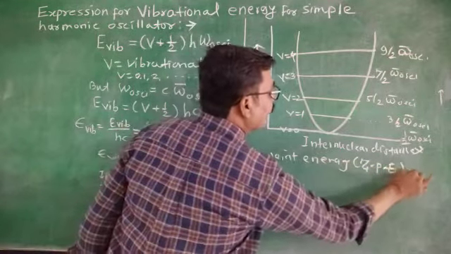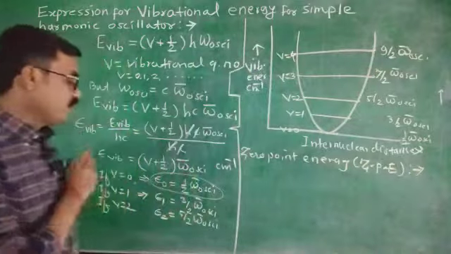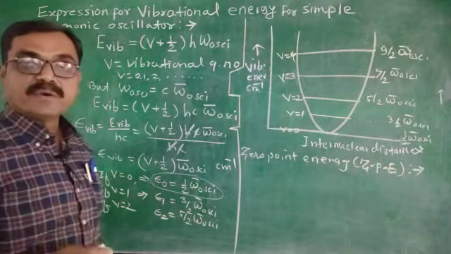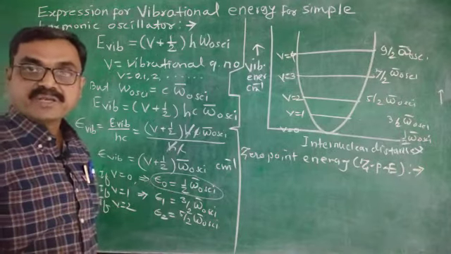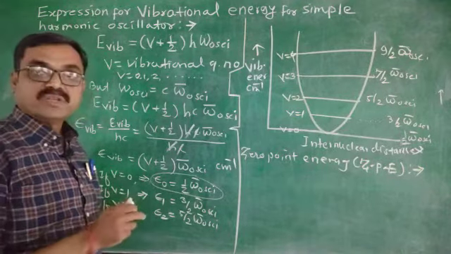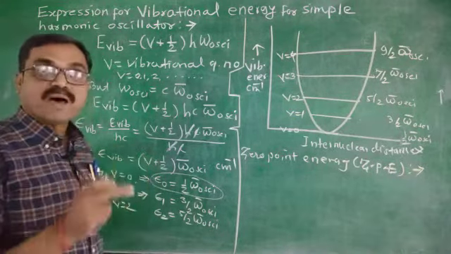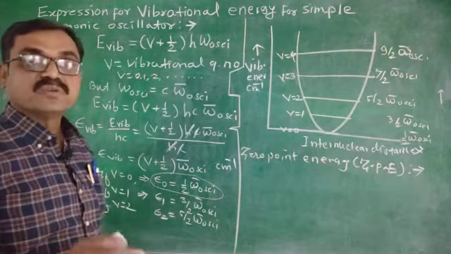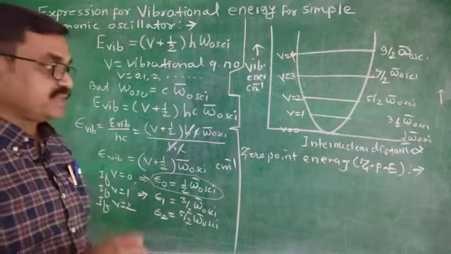Now this zero point energy is the energy of a molecule in its lowest vibrational energy level at absolute zero of temperature.